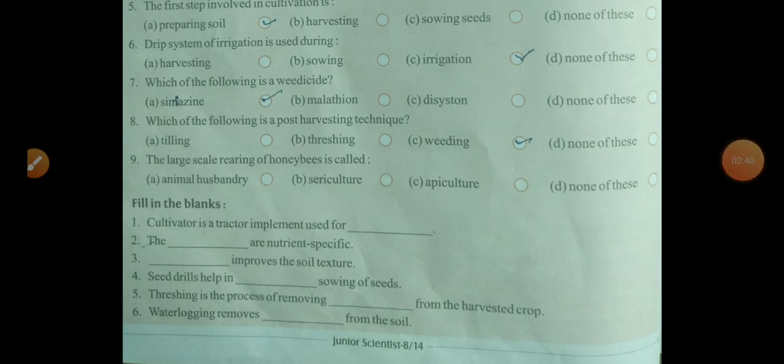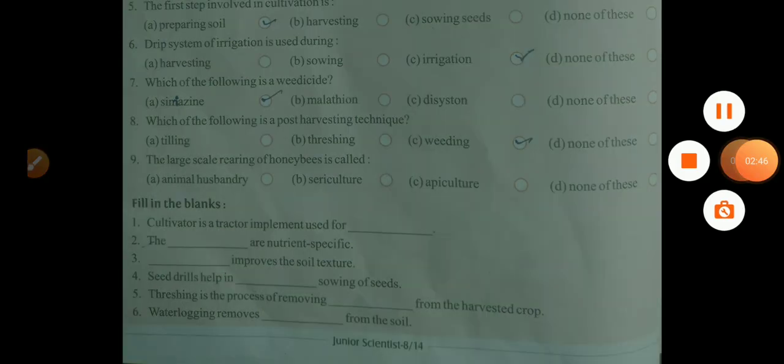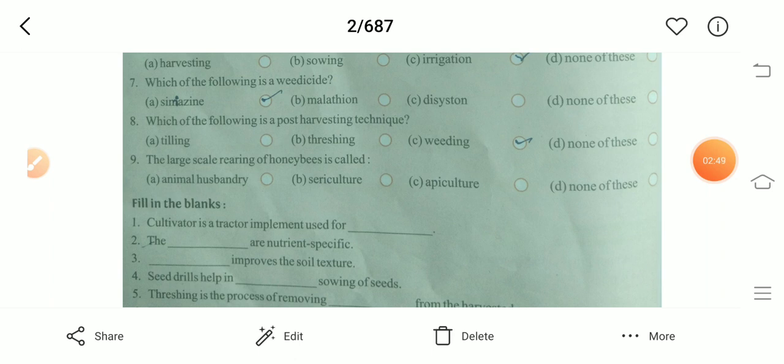Now, our fill-ups. Cultivator is a tractor implement used for ploughing. Second, fertilizers are nutrient specific.